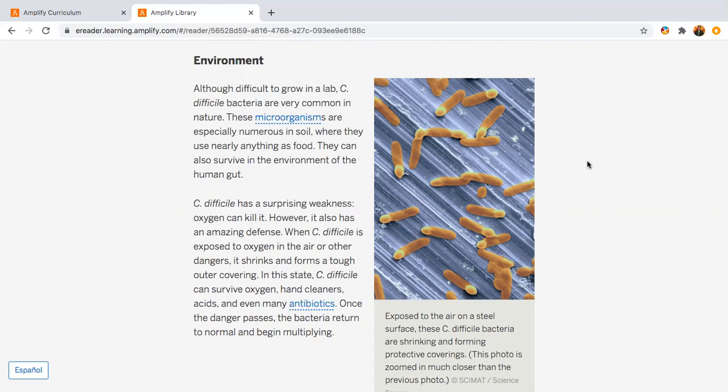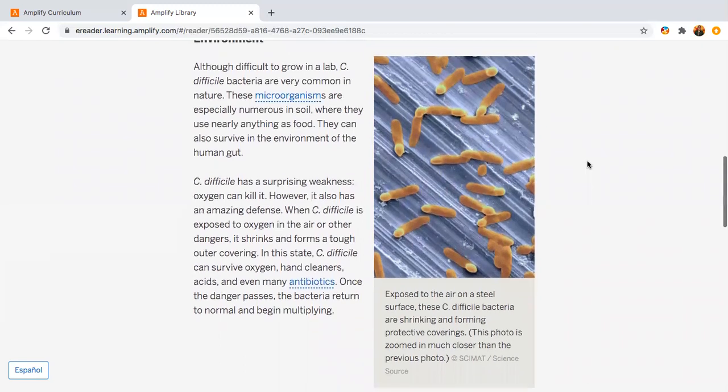On the right side, we have an image of C. difficile. The text below it states, exposed to the air on a steel surface, these C. difficile bacteria are shrinking and forming protective coverings. This photo is zoomed in much closer than the previous photo.